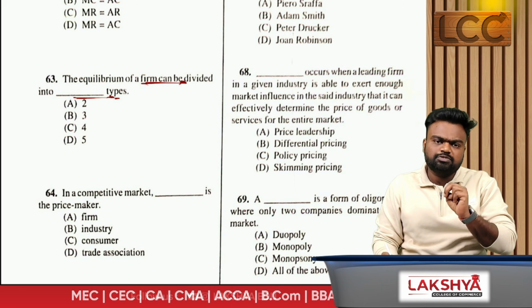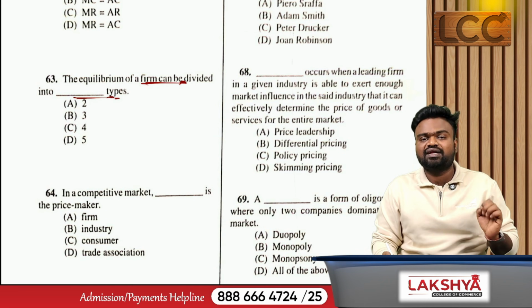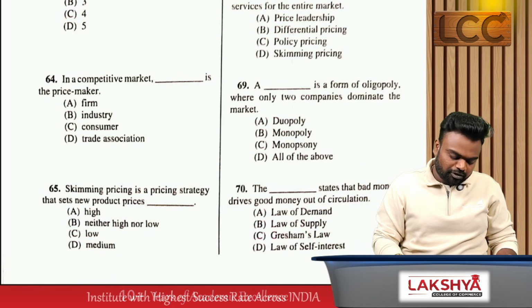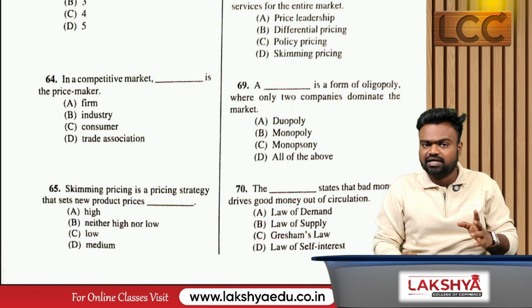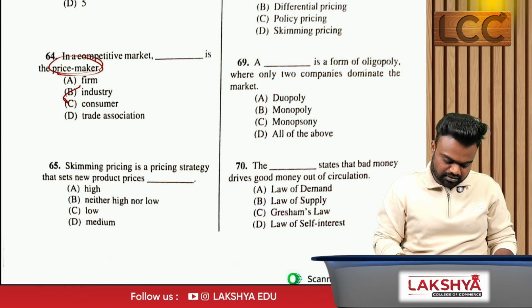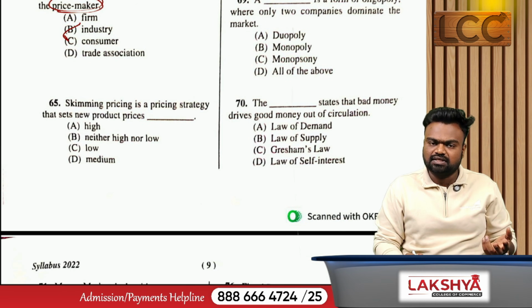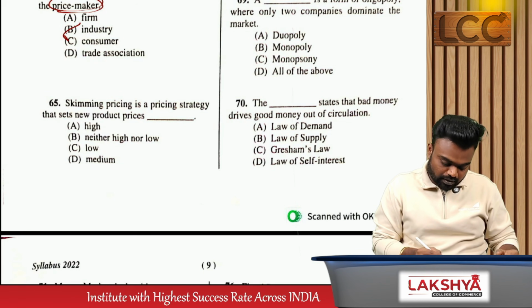So, there are 2 types of equilibrium. One is short run equilibrium, the other one is long run equilibrium. So, how many types are there? 2 types. In a competitive market, who is the price maker? Industry is the price maker. And who is the price taker? Firm is the price taker. They ask us about a price maker, so industry is the answer. The skimming price is a pricing strategy that sets the new product prices. So in the case of a skimming strategy, we want to keep the prices very high. So option A.